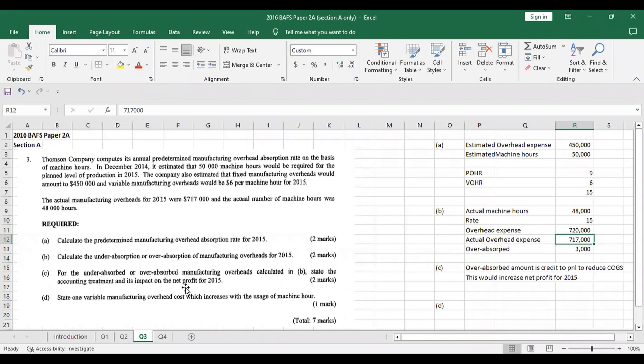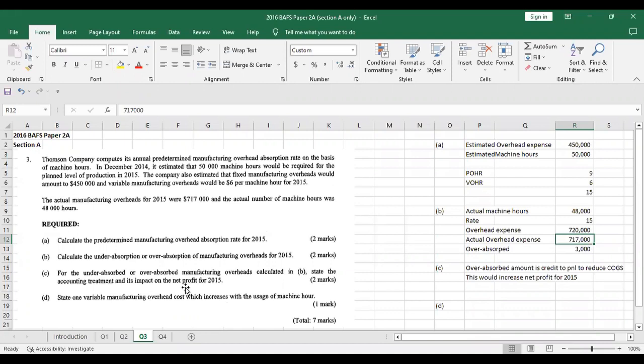This is the answer to 3B, which is $3,000 over absorbed, because based on the company's calculation, the expense should be $720,000, but the company actually incurred $717,000. So there is a $3,000 difference. The company has absorbed or recorded $3,000 more in expense, so it needs to reduce that.